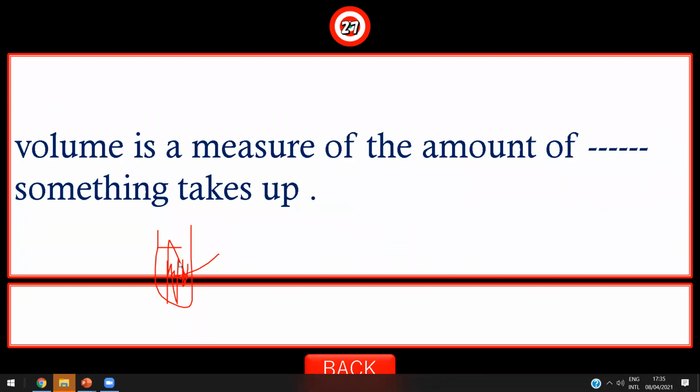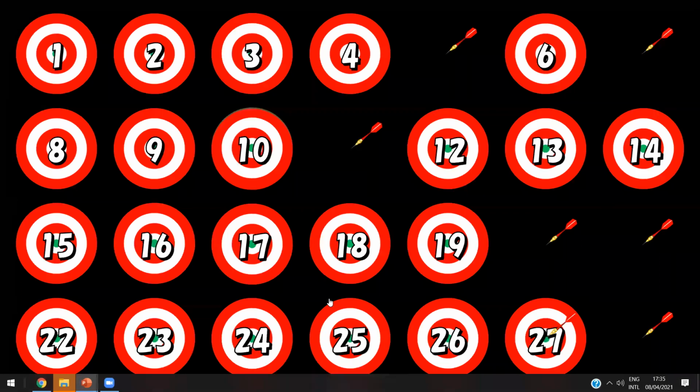How can you measure the volume, Jasir? By the measuring cup. Great job, Jasir. How can we measure the mass of solids? By the balance. How can we measure the length of solids? By the ruler. Great job, super, and you are amazing, mashallah. Thanks a lot, honey. You're most welcome.